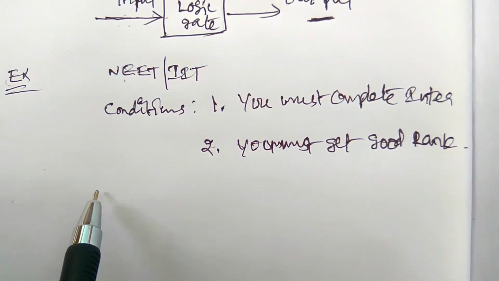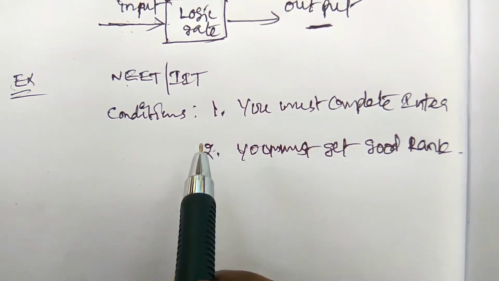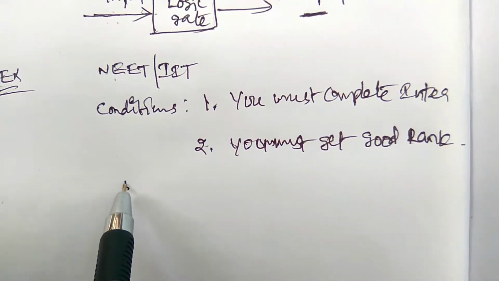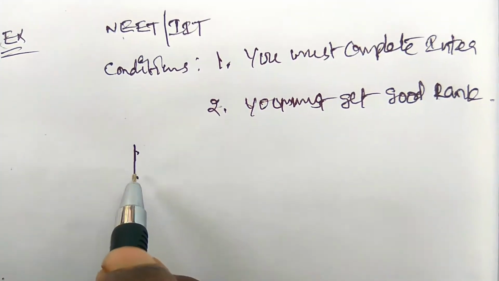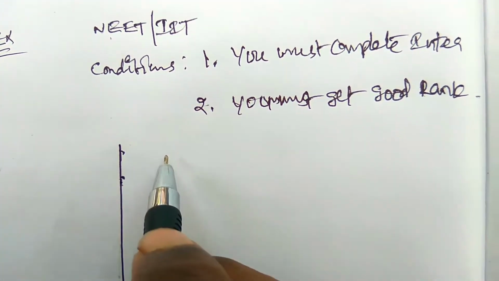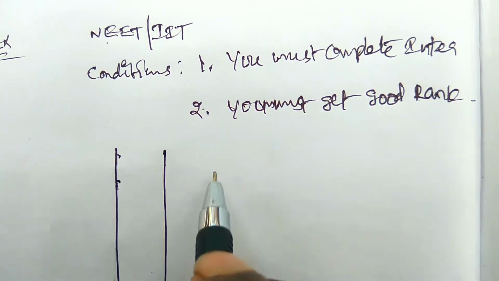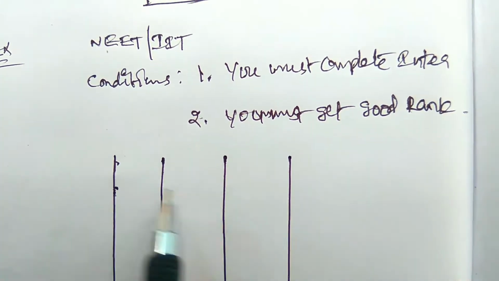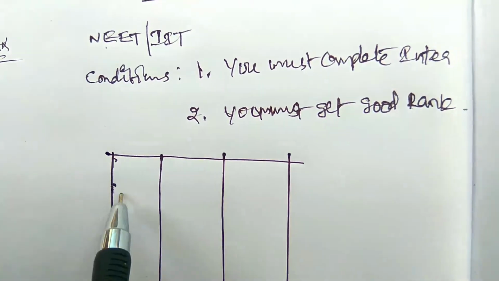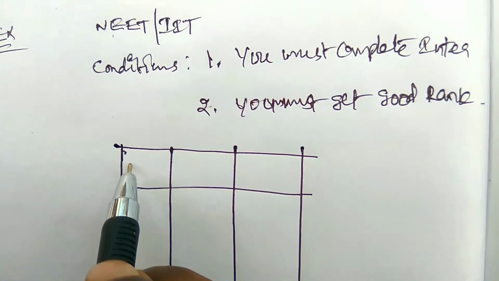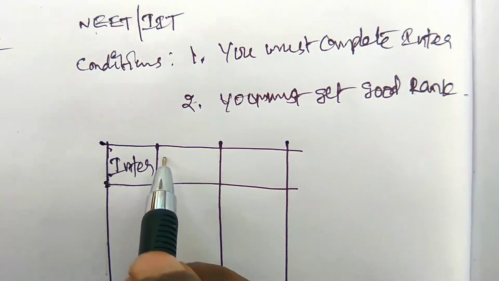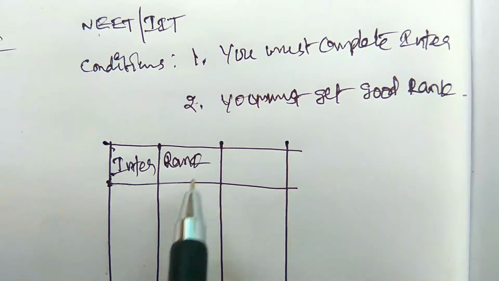So first you have to clear it in binary digits. Here is one example I have given with a simple method. In the first column there is inter, the first qualification, and the second qualification is rank.